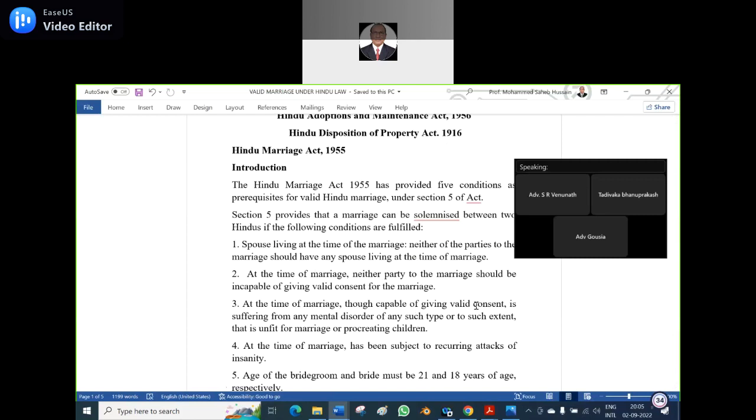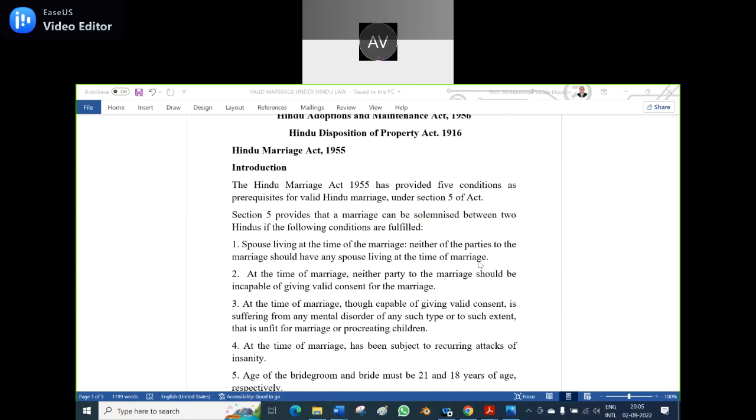Solemnized means when you have the rituals in place. Solemnized means holy, spiritual, sacrosanct, and hence we say solemnized. We don't say the exam is solemnized on such and such a day; the exam is conducted. Is it clear? I appreciate.